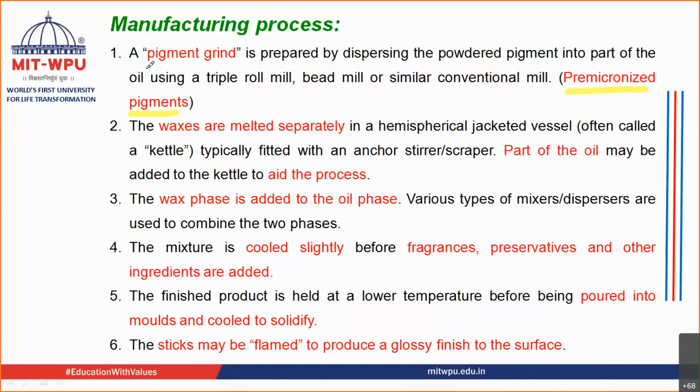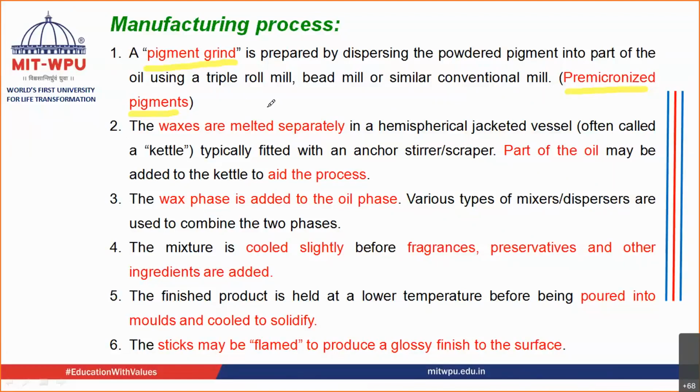Secondly, you don't need to do this pigment grinding. This step is avoided, whereby you prepare the pigments and pass them through mills. It may be a colloidal mill, which is very widely used for pigment grinding. So this step is avoided when you are using pre-micronized pigments. So the first step is to prepare a pigment grind, whereby the pigment is taken, mixed with the oil, and passed through the mills, and a proper dispersion of your color along with your oil has been prepared.